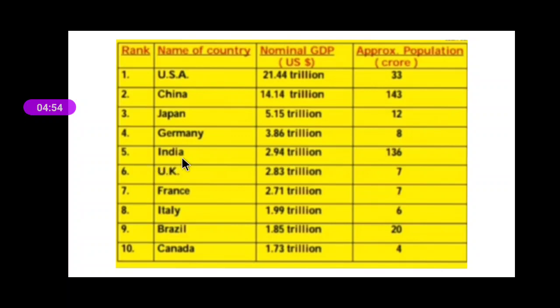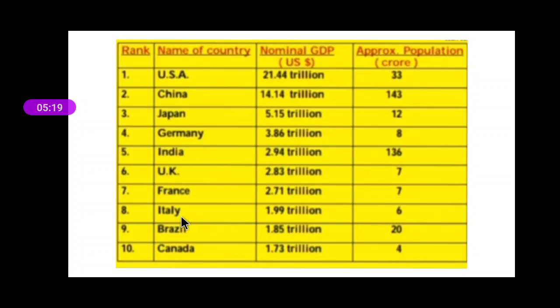Number 5 is India, 2.94 trillion, and 136 crore is the population. Number 6 is the UK, 2.83 trillion and the population is 7 crore. Number 7 is France, 2.71 trillion and the population is 7 crore.